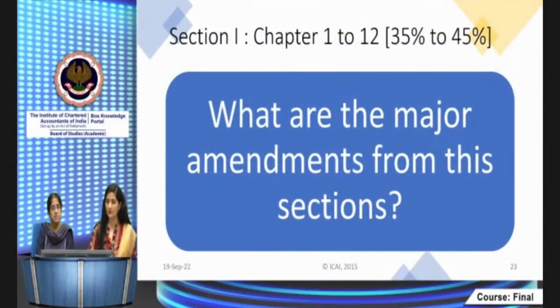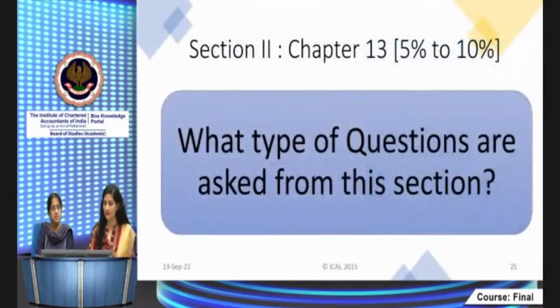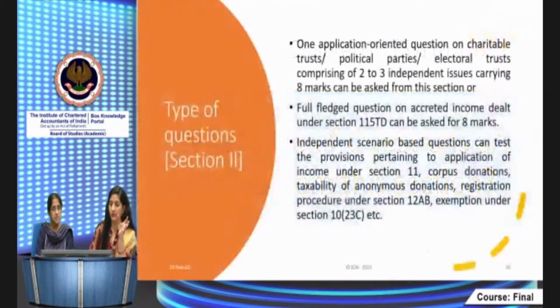So section 1 we have covered, major amendments we have covered. There are other amendments also. Kindly go through those. Start update also, please go through for the exams. These are the major things we try to cover to explain you with the help of the examples. Now in section 2, the weightage is 5 to 10%. Already told you what type of questions are being asked. One application oriented question can be asked, which comprises 2 to 3 independent scenarios.